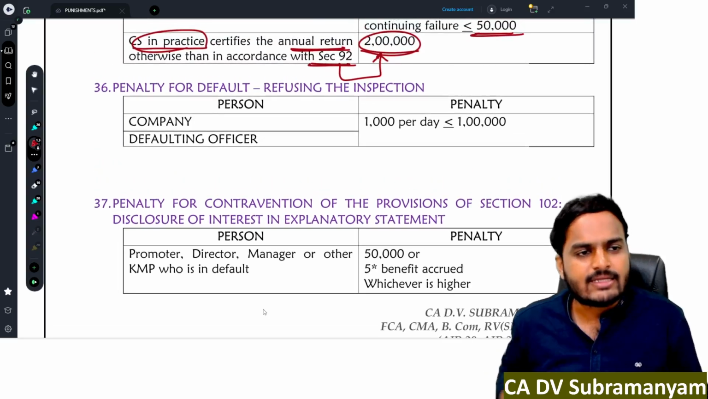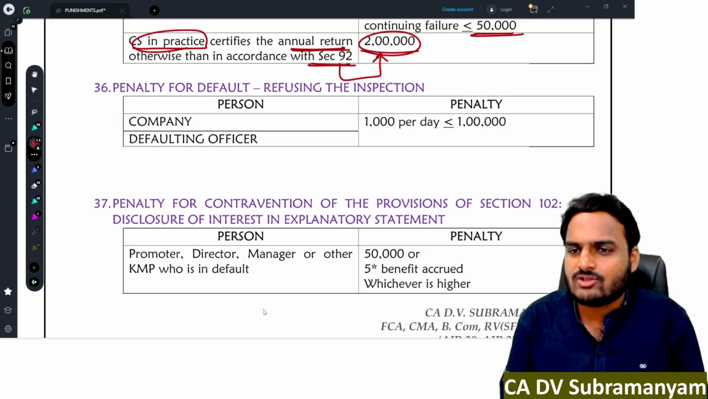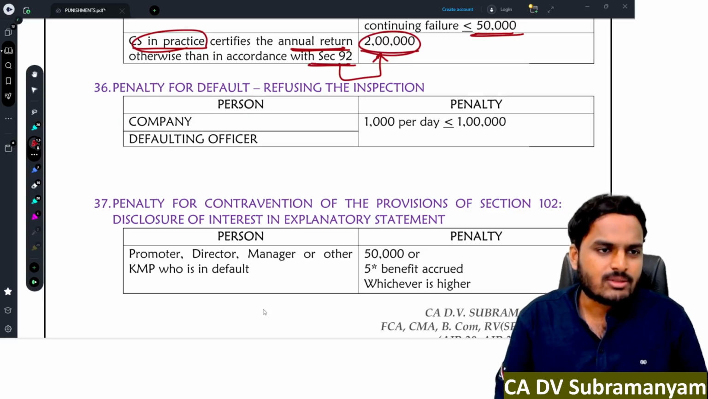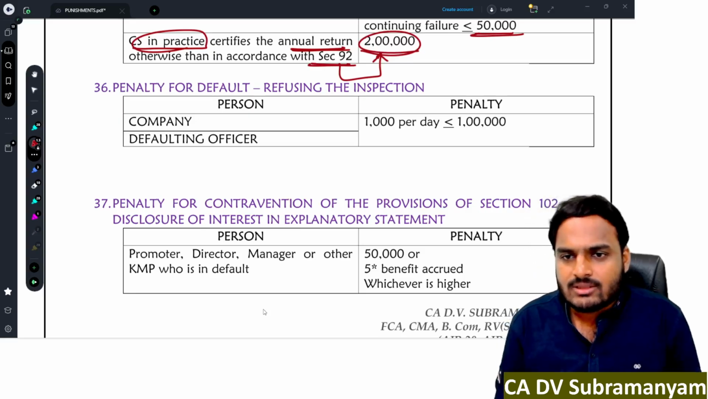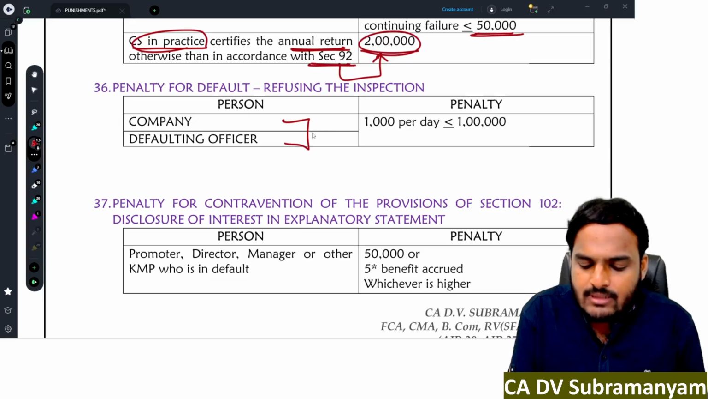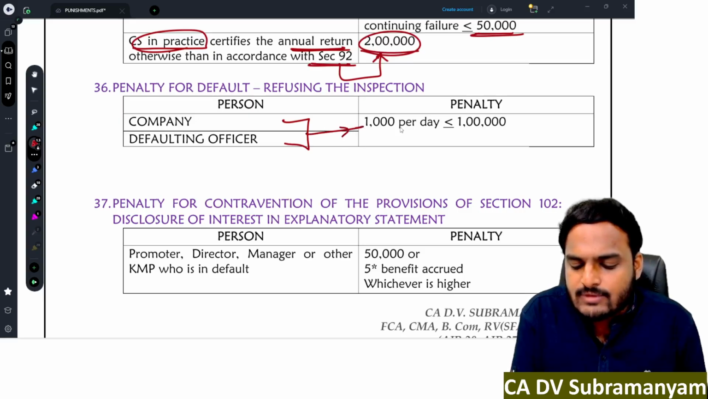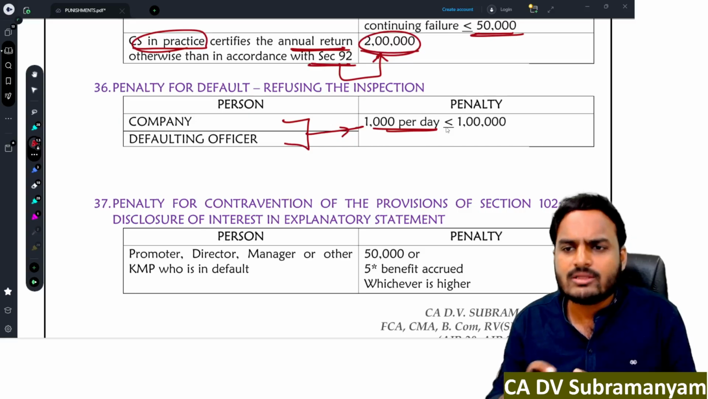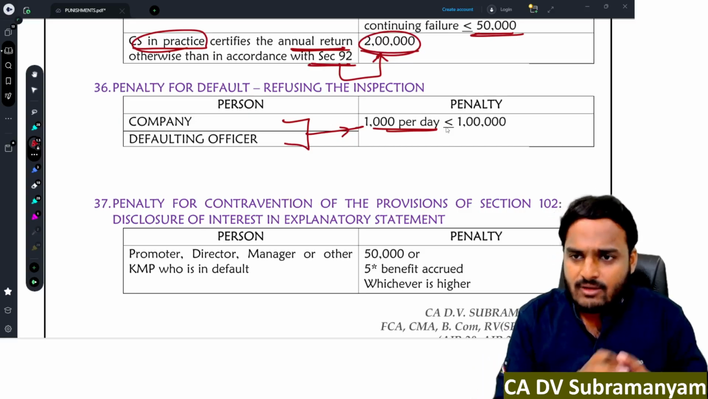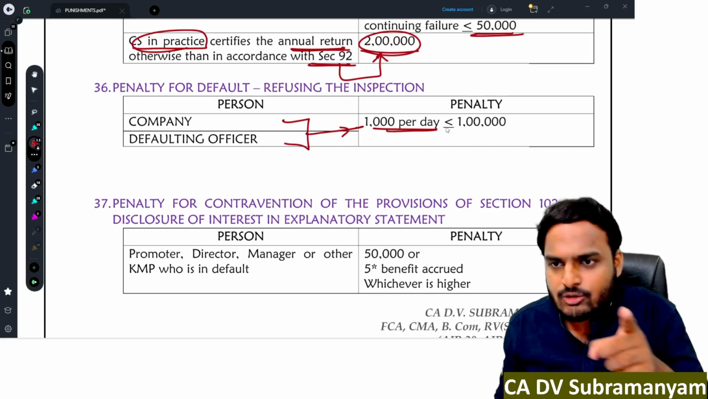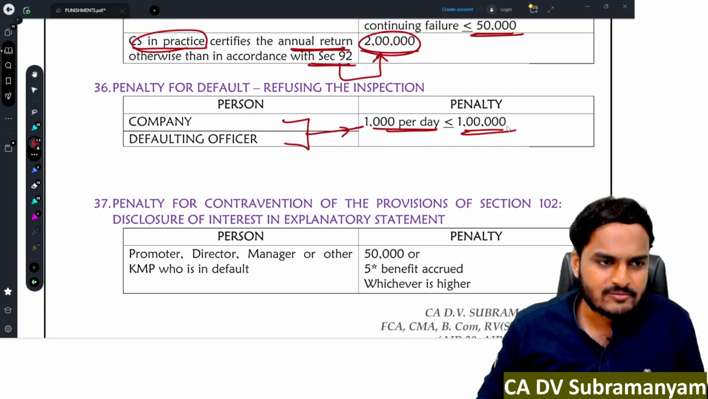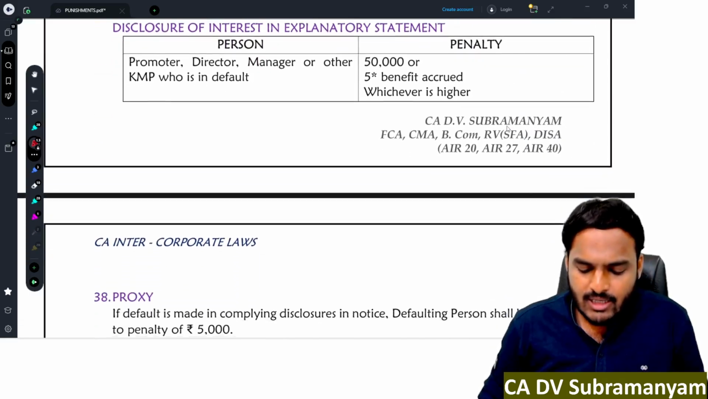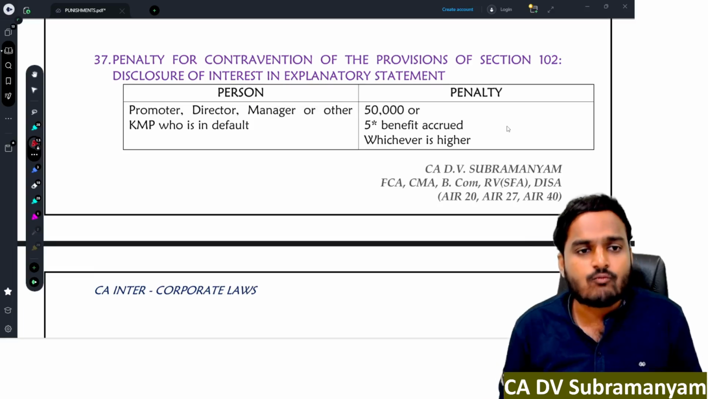Next one, penalty for default for refusing inspection. A member of the company can inspect the register of members, annual returns and copies thereof. Suppose the company is not allowing him to inspect, then the company as well as the defaulting officer will be penalized with an amount of 1,000 per day. For however long they prohibit him from inspection, 1,000 per day they need to pay as penalty, and the penalty is a maximum of 1 lakh rupees only.